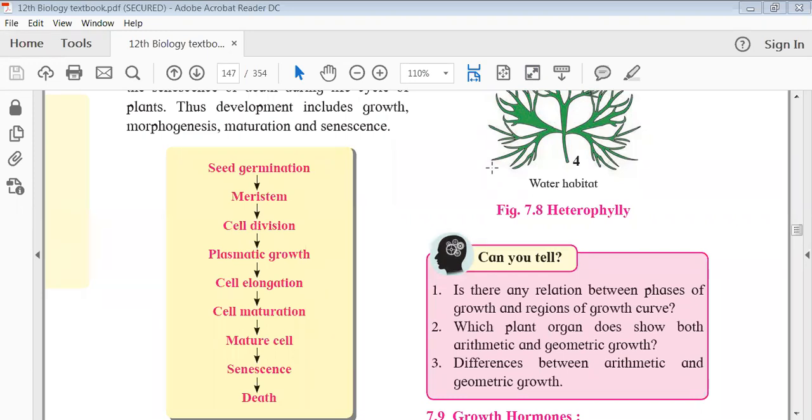Because of that stimulation, a particular reaction can be carried out. So it depends on how much hormone there is. If the hormone level is higher, maybe the reaction will not happen. If the hormone becomes less, it will happen. So basically it is a kind of homeostasis, meaning a balance is maintained. Hormone will stimulate some reaction, it will carry out, it will form some product. If the amount of hormone decreases, then again it will stimulate some reaction, it will catalyze some processes, and it will form a hormone.